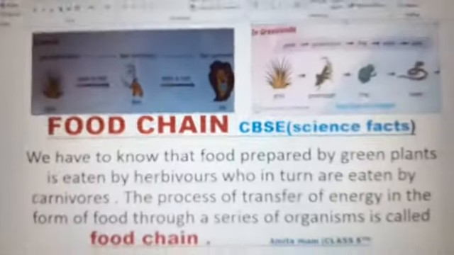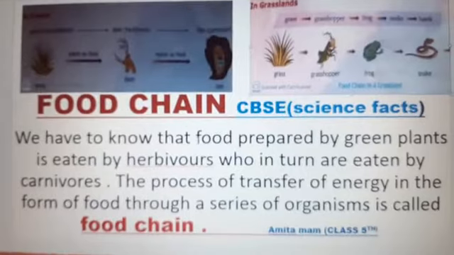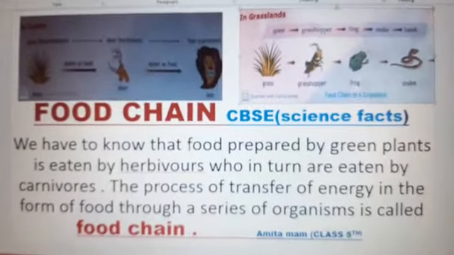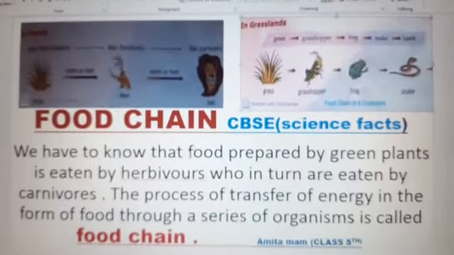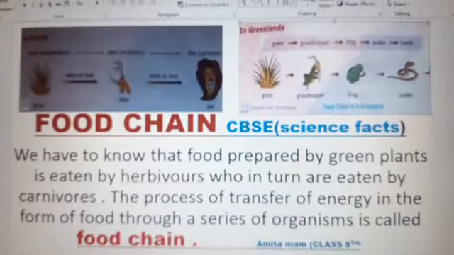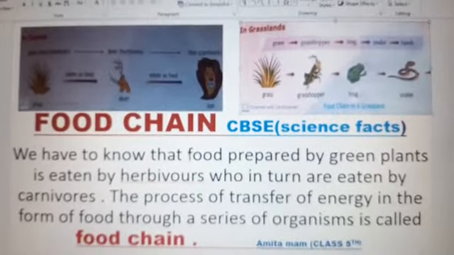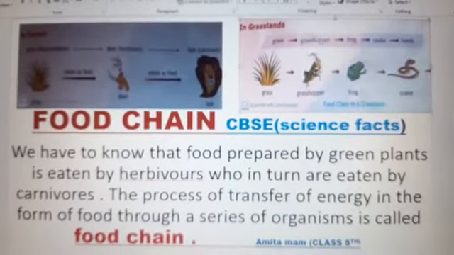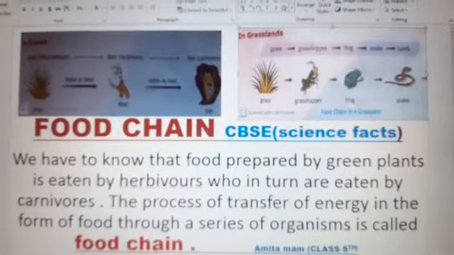Okay, so here we will discuss the food chain. How can we define it?